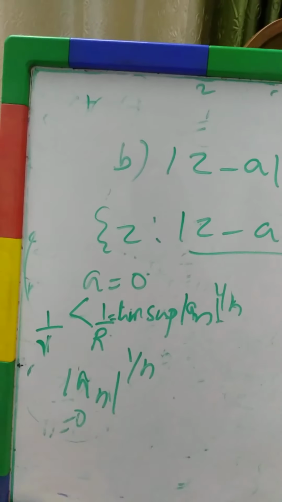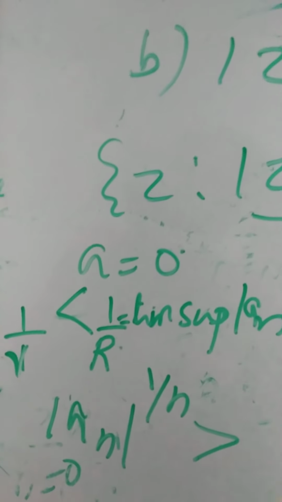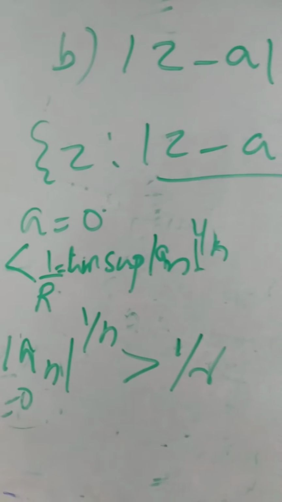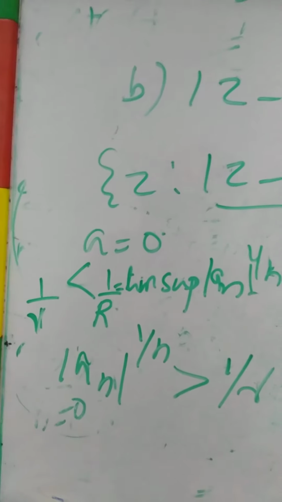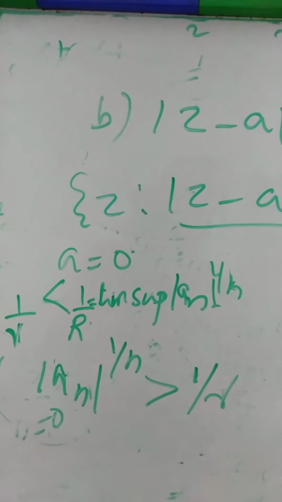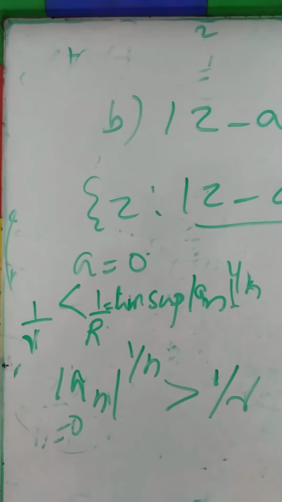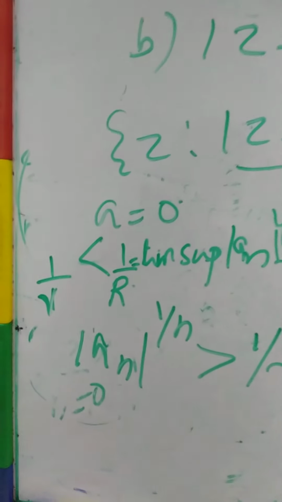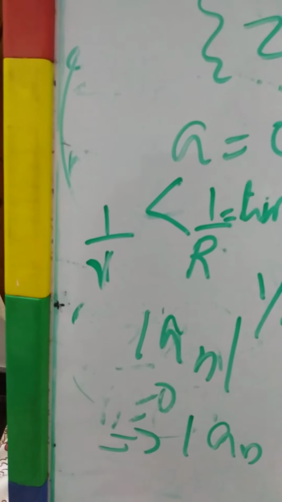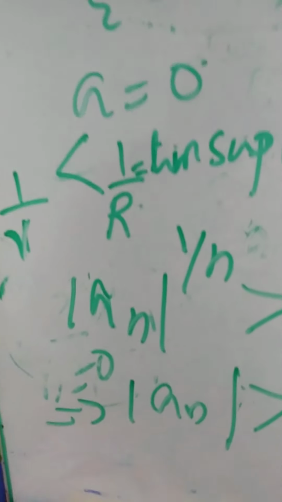This is the property of limit superior. There exist infinitely many n such that modulus of an whole raised to 1 by n is strictly greater than 1 by r, since your 1 by r is strictly less than limit superior of modulus of an whole raised to 1 by n. Then what is the next step? You just take the nth power on both sides, then what will happen? Modulus of an is greater than 1 by r raised to n.